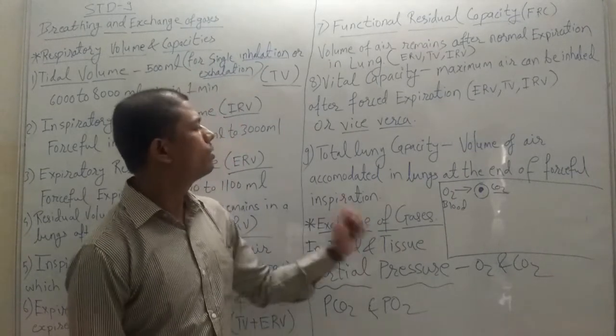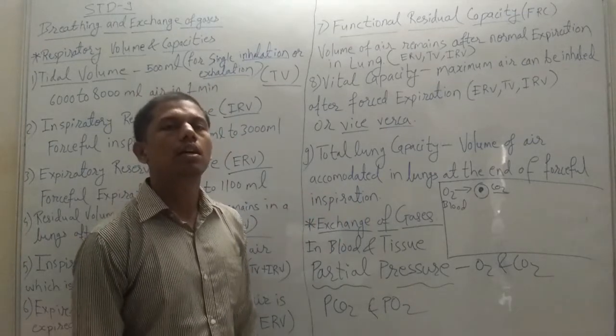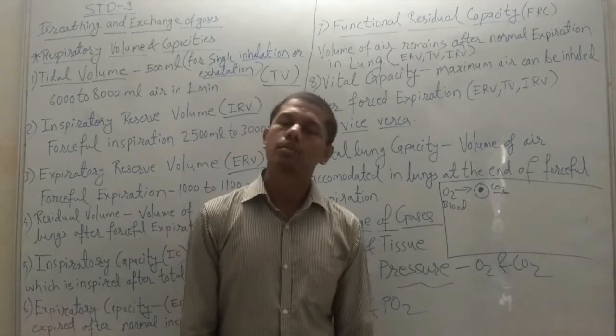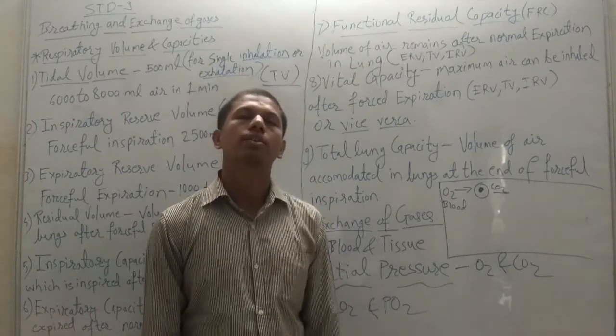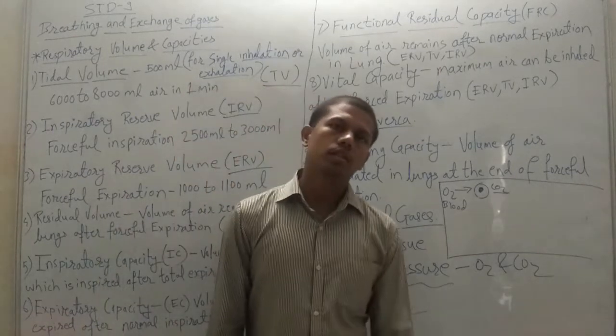So in this way, exchange of gases can occur between the lungs and the atmosphere, as well as between blood and tissue.